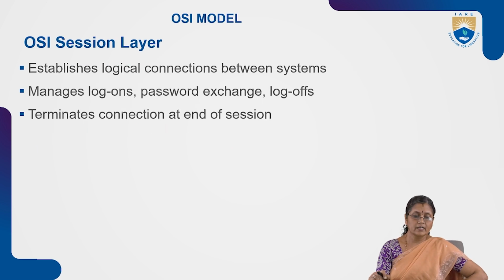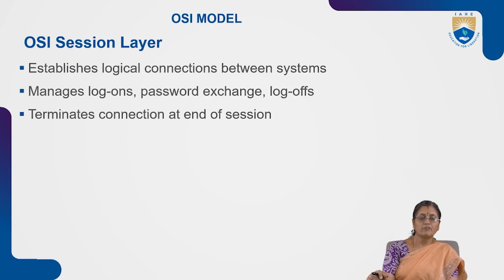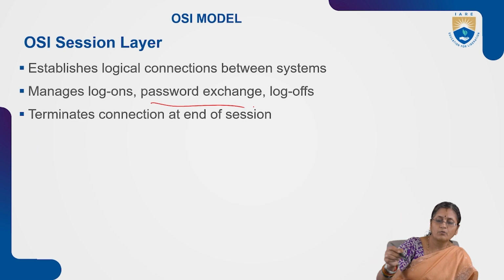Session layer. The next OSI layer is the session layer. The purpose of this session layer is that it provides a logical connection between systems. It manages logons. It gives the timings for every session: when the system has logged on, when it has logged off, and how passwords are exchanged.